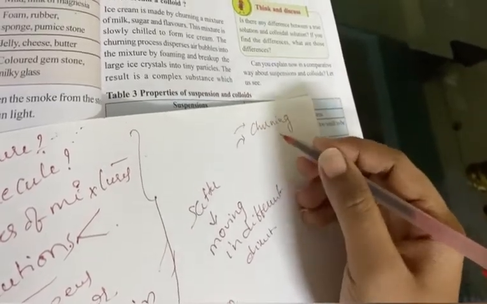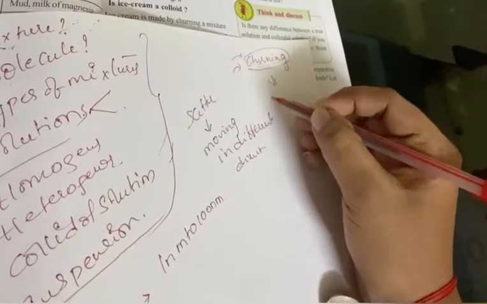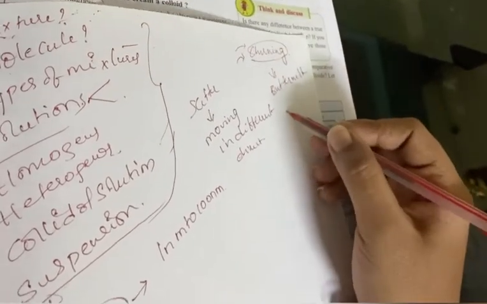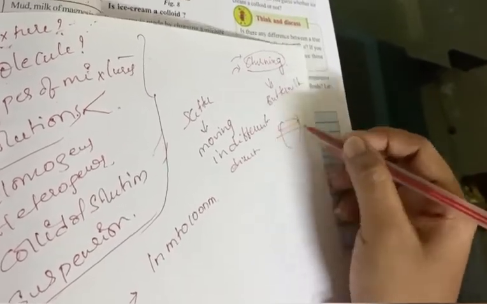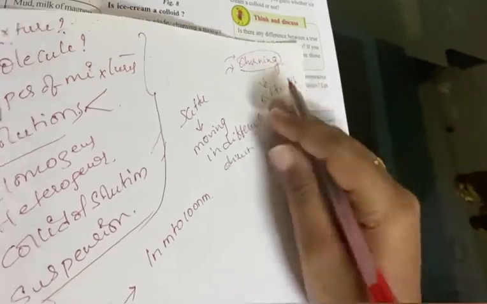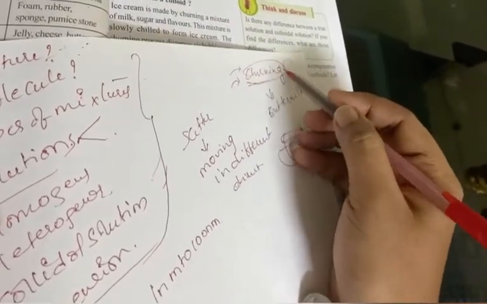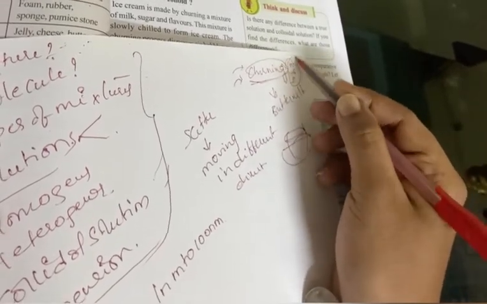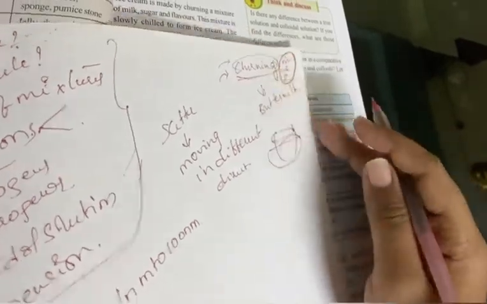As we learned earlier with churning of buttermilk, what happens? The denser particles will be on the top and lighter particles will stay at the bottom. In a similar fashion, while churning the milk, sugar, and flavors, all three become mixed and the solution becomes very tight.